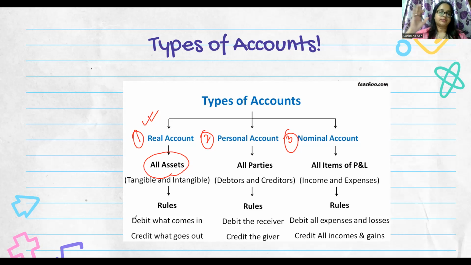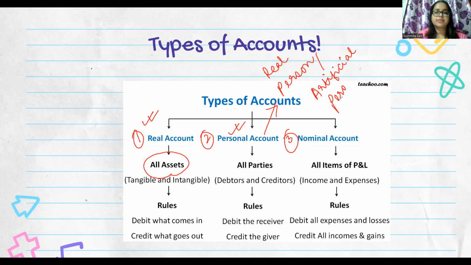Okay. Then moving ahead, the second type of account that we have is the personal account, and as you could see, this belongs to a person, real और आर्टिफिशियल. अच्छा हाँ, आर्टिफिशियल का मतलब फेक पर्सन नहीं है, फेक नेम्स की बात नहीं कर रही हूँ मैं. So an artificial person is, for example, Reliance Industries.